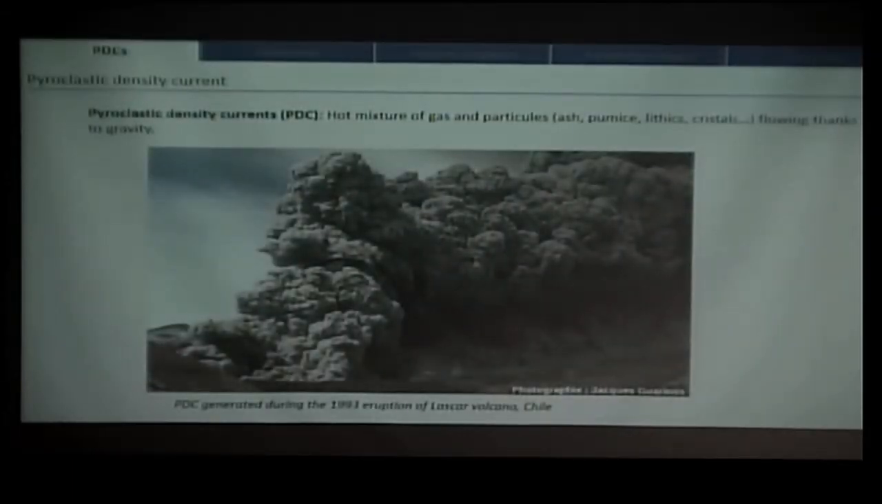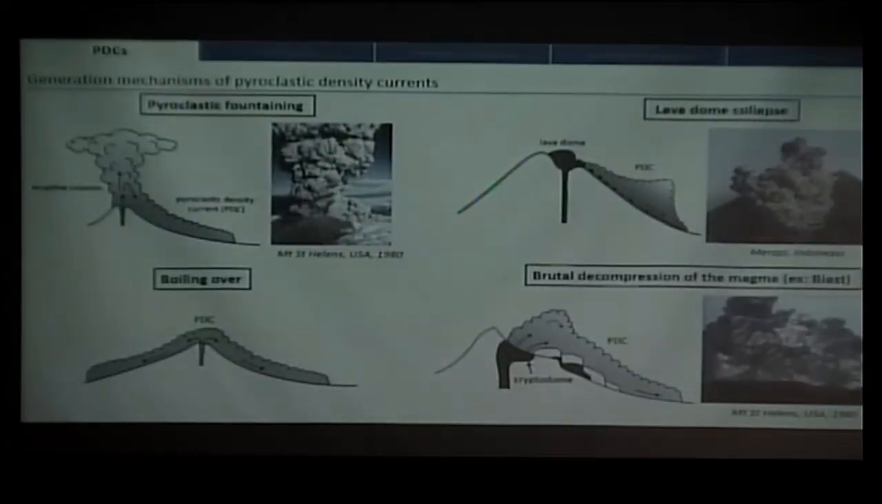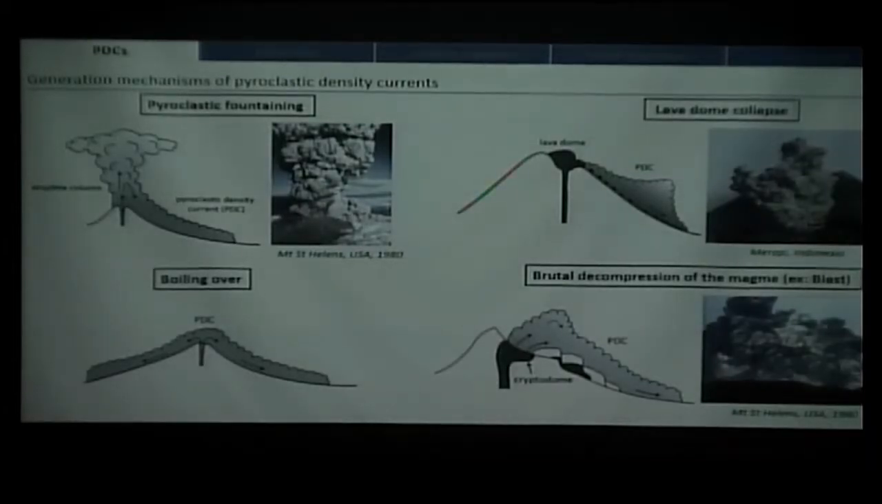So first, I consider a pyroclastic density current a hot mixture of gas and particles, which can be either ash, pumice, lithics, or crystals, that flow thanks to gravity because they are denser than the surrounding fluid, generally the air. There are different mechanisms for the generation of pyroclastic density currents. I present just some of them here.